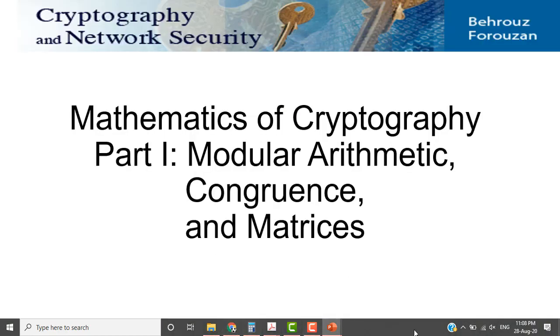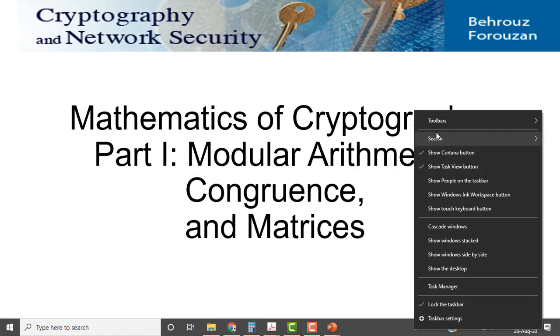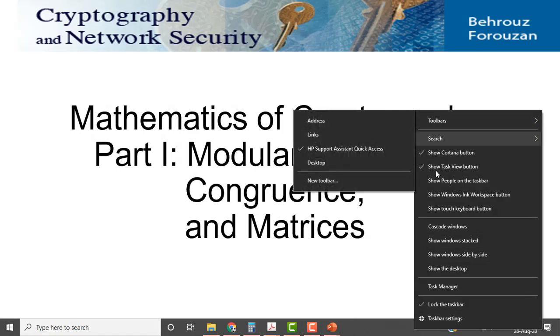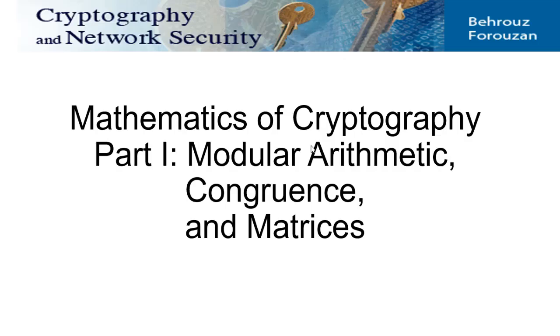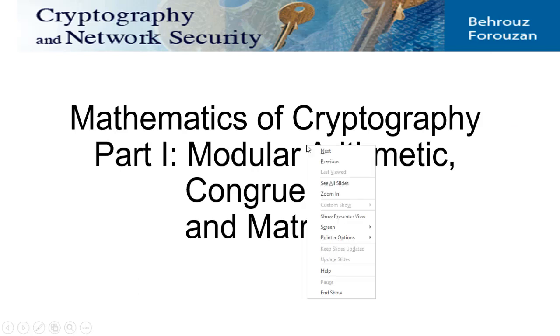I'll auto hide this. Yeah, this would be better. Let me take the pointer.